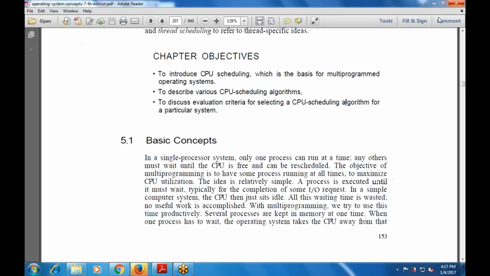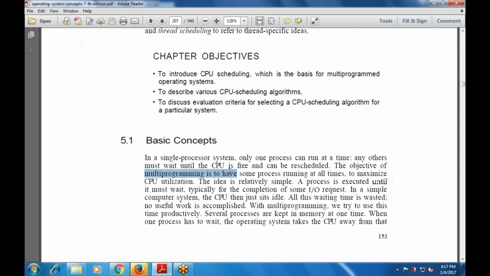So let's begin with the basic concept. What is CPU scheduling? It is how the CPU is rescheduled, and the main objective is that it waits until the CPU is free and can be rescheduled. What is the main objective or the main concept that is used here?